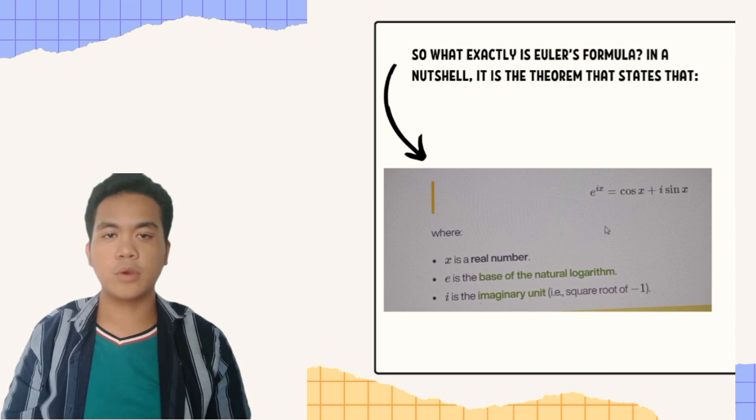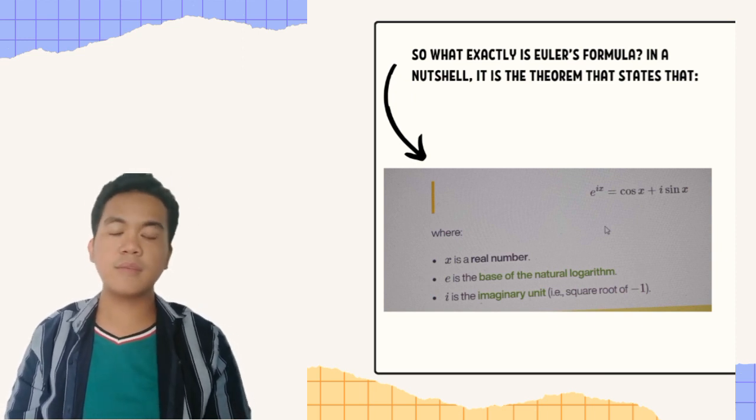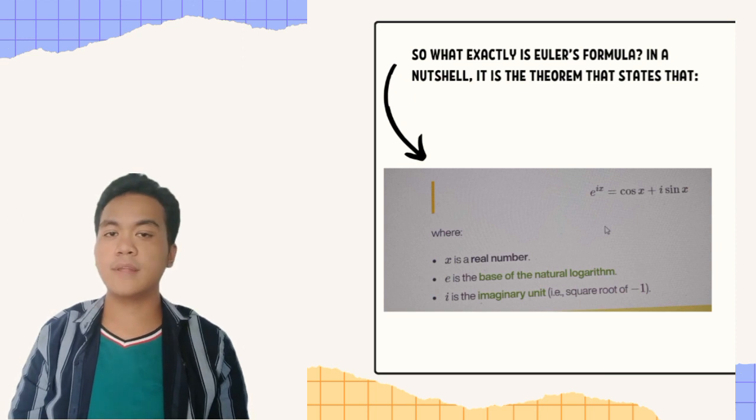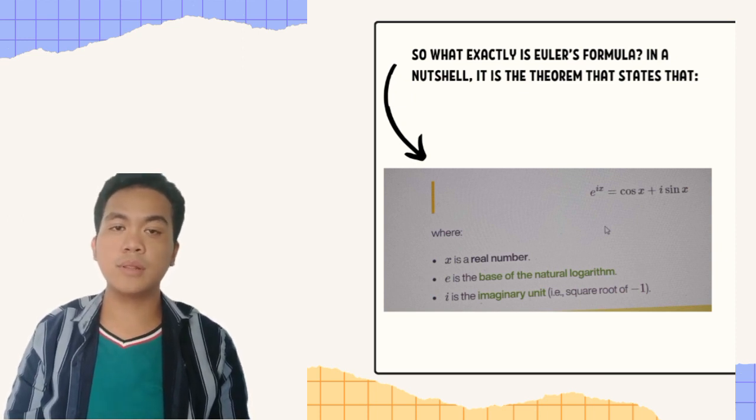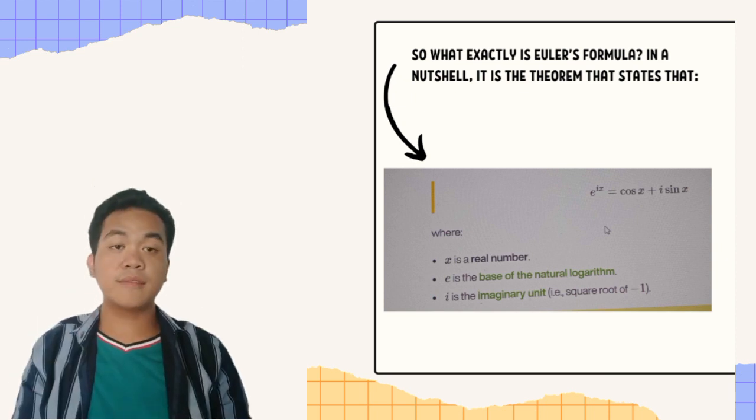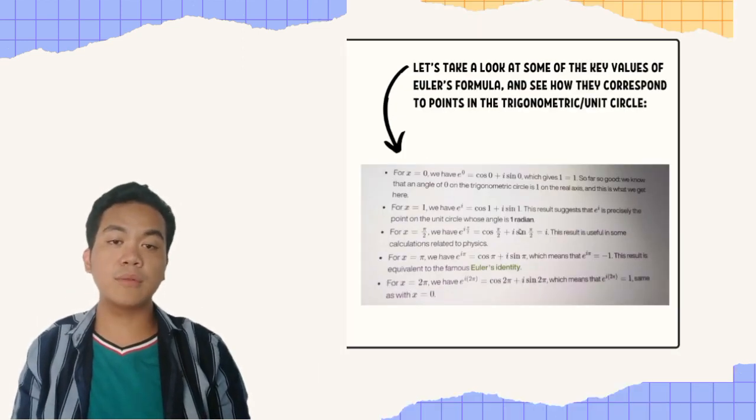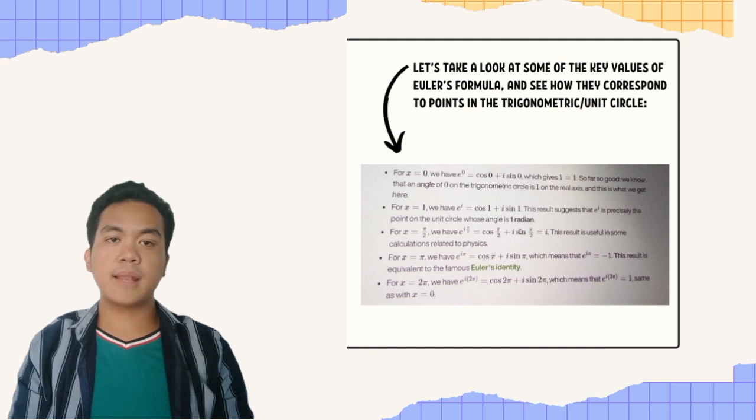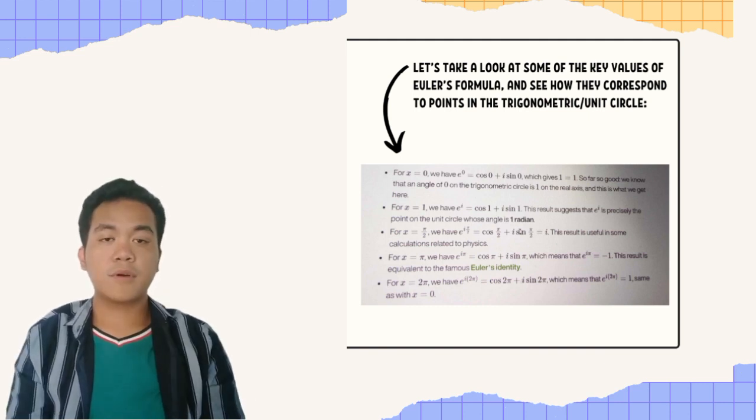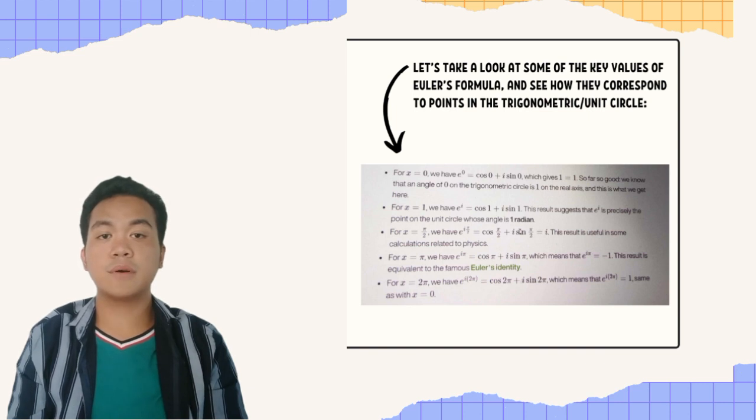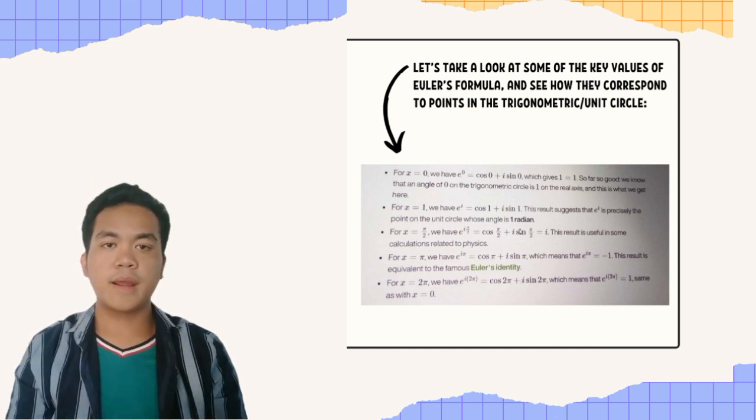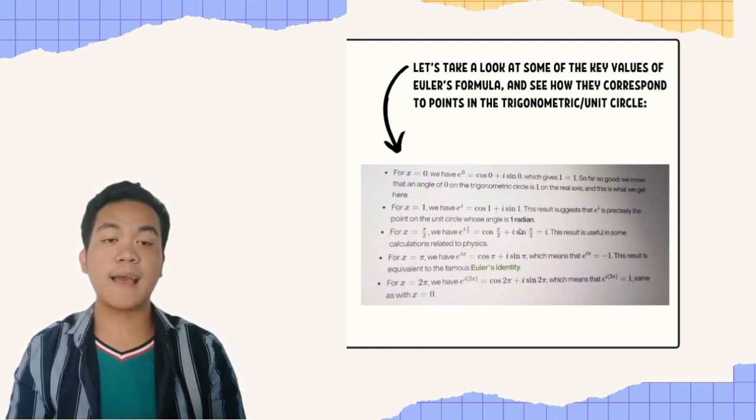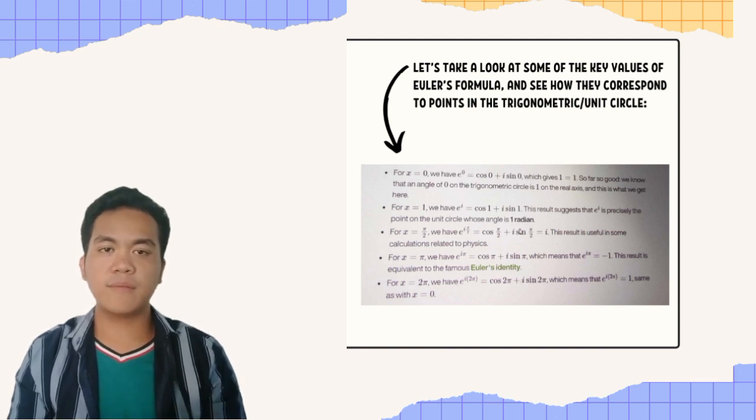So what exactly is Euler's formula? To put it simply, it is a theorem that states that x is a real number, e is the base of the natural logarithm, and i is the imaginary unit that is the square root of -1. Now, let's take a look at the key values of Euler's formula and see how they correspond to the points of the trigonometric unit circle. For x equals 0, we have e^(i0) equals cosine 0 plus i sine 0, which gives 1 equals 1. For x equals 1, we have e^i equals cosine 1 plus i sine 1. For x equals 2 pi, we have e^(i2pi) equals cosine 2 pi plus i sine 2 pi. For x equals pi, we have e^(i pi) equals cosine pi plus i sine pi.